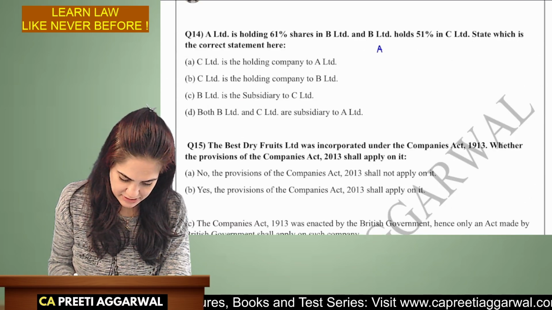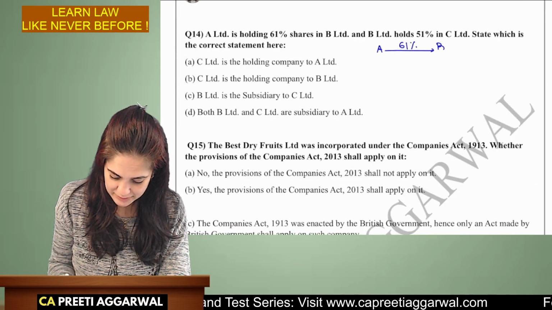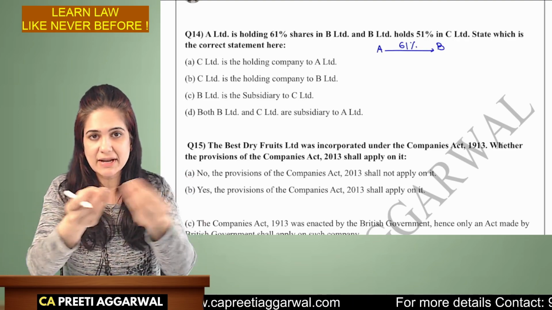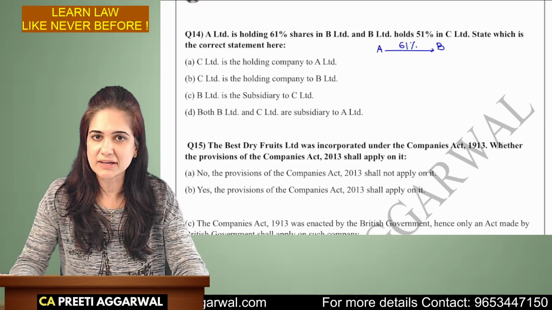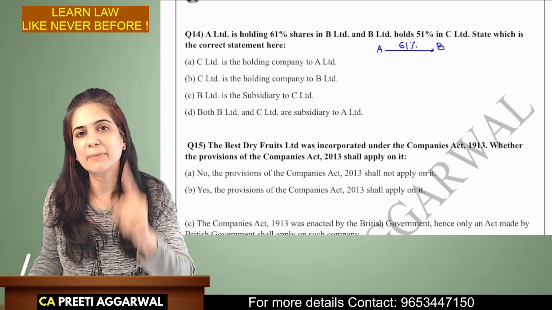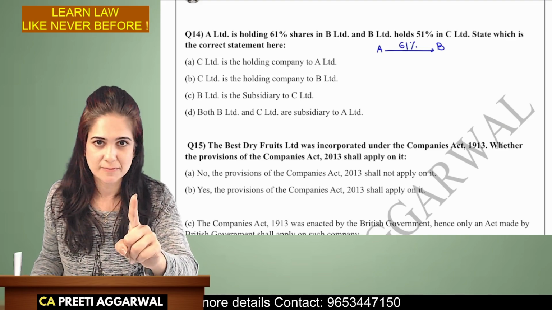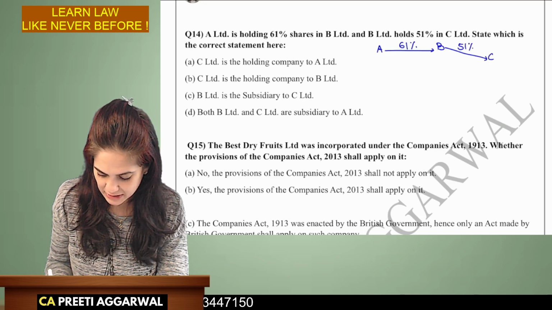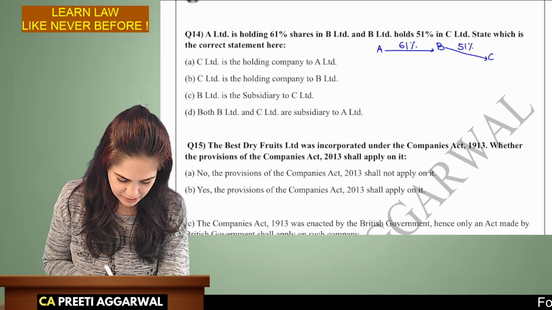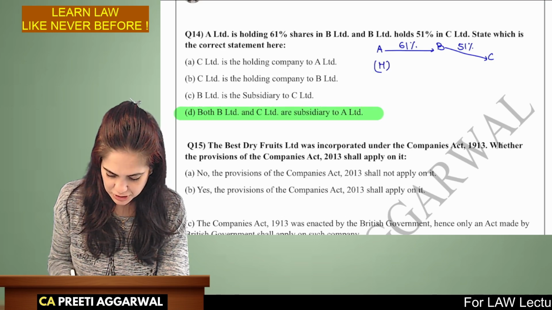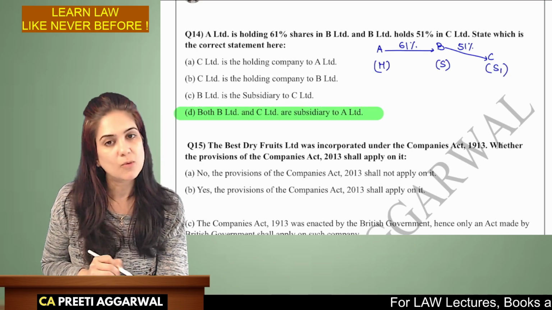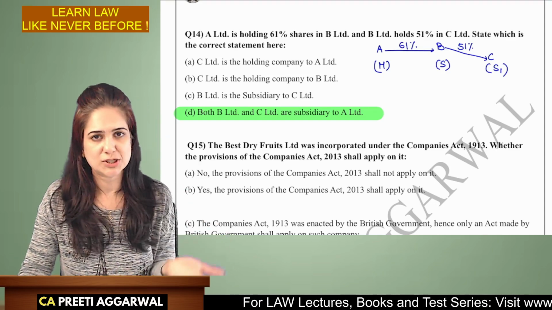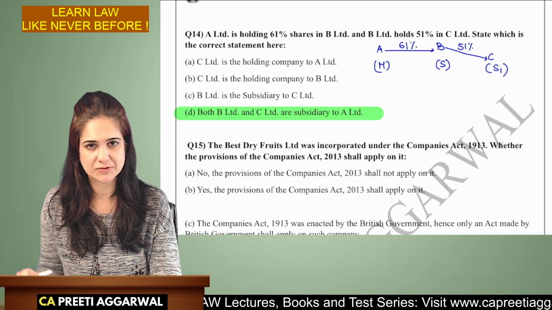In this case, A Limited is holding 61% of the shares in B Limited. See how I am breaking this question and writing it in arrow format. I'm simplifying the question while reading. This is one very good trick that will help you arrive at the answer by reading the question just once. So A is holding 61% in B, and B is holding 51% in C Limited. So yes, B and C both are subsidiaries. This is H, this is S, and this is S1. So you are able to establish the relation that S1 is also a subsidiary of H. You are holding through a subsidiary.